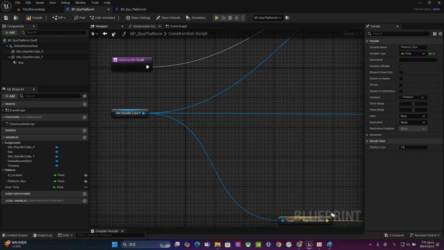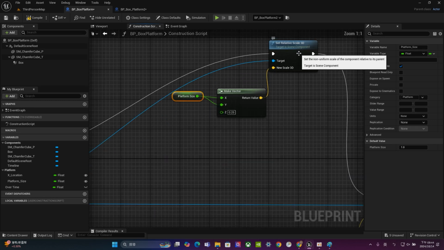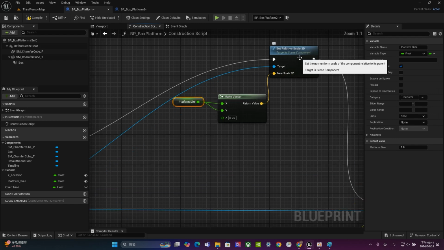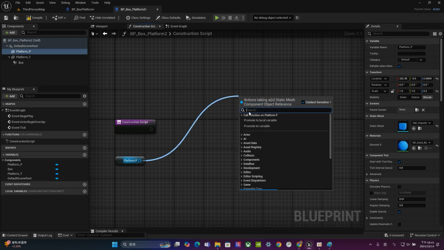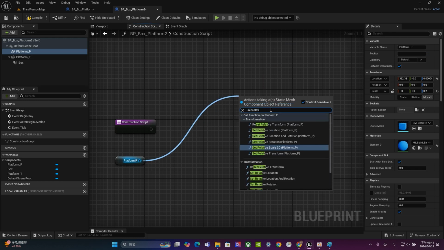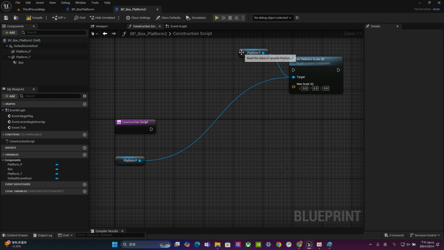And how about the second thing? For the second part, the thing we are going to do is to set the relative scale 3D. What does that mean? Basically, we can use this component to set up the scale, to set up the relative scale. So let's drag and just go to find set relative scale 3D.